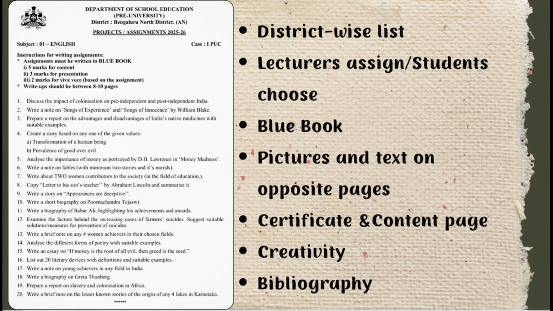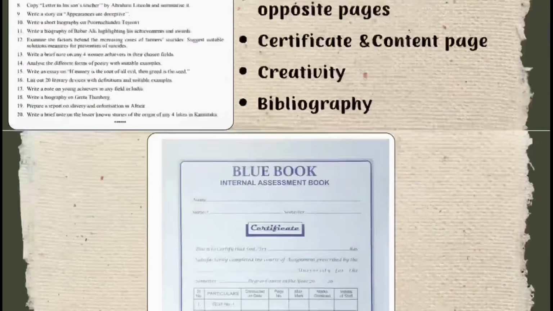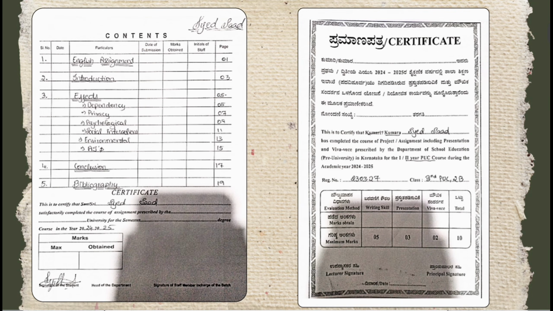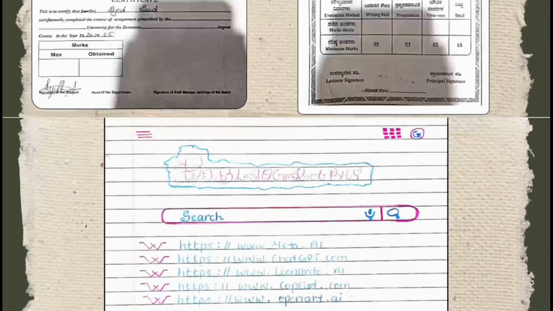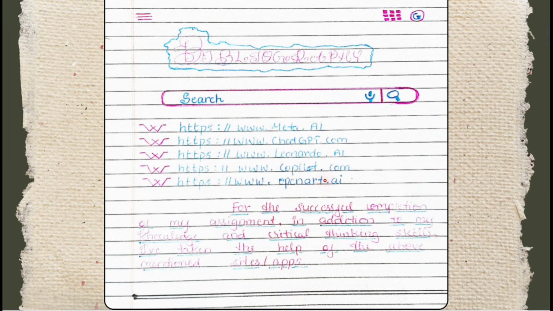And then comes your content part. Make sure your content is creative. As I said, there are going to be so many students. How does your assignment stand out? I'm going to discuss in detail in upcoming minutes. And lastly, bibliography is to be written. I'll tell you what is bibliography. Bibliography is basically adding all the sources which I've used to make the assignment. For example, this was my English assignment last year when I was in second PUC. So I used these many websites to make the English assignment.